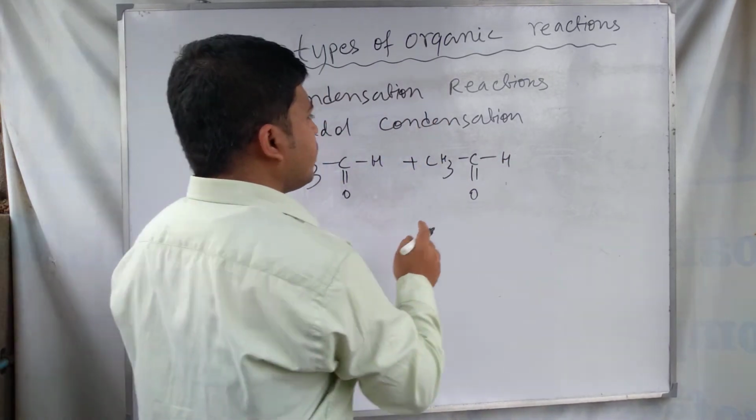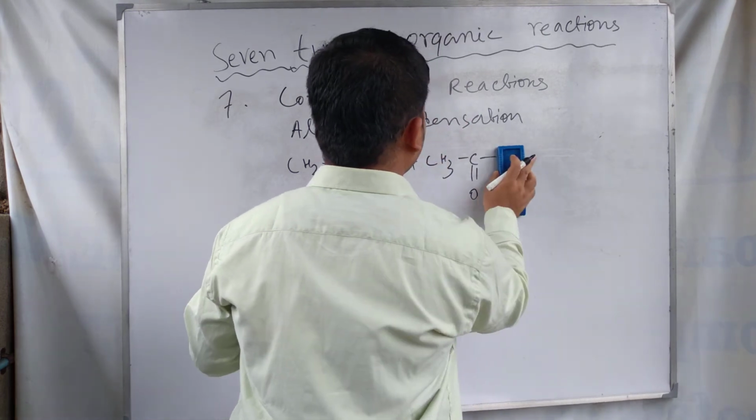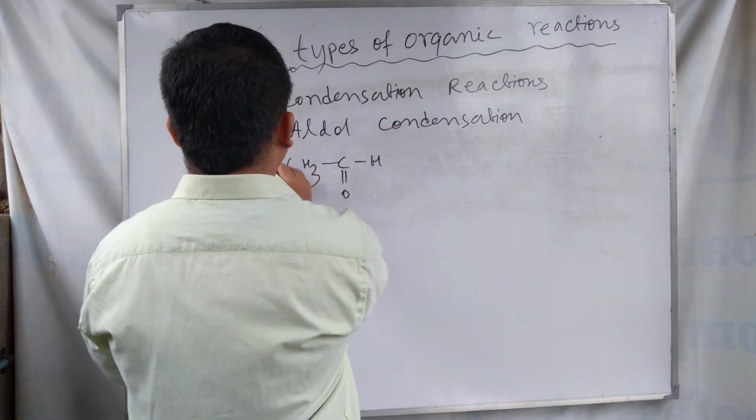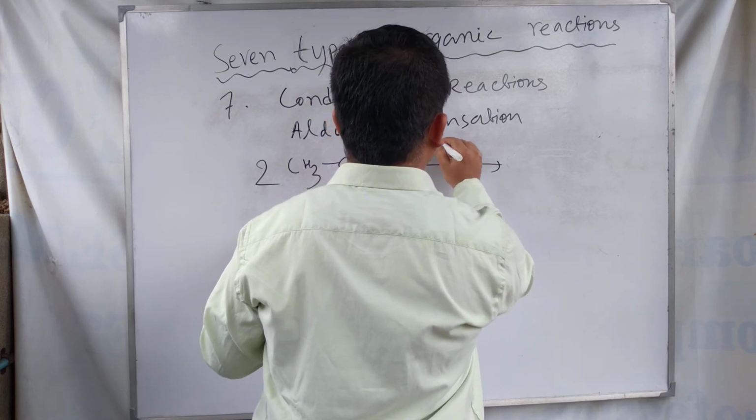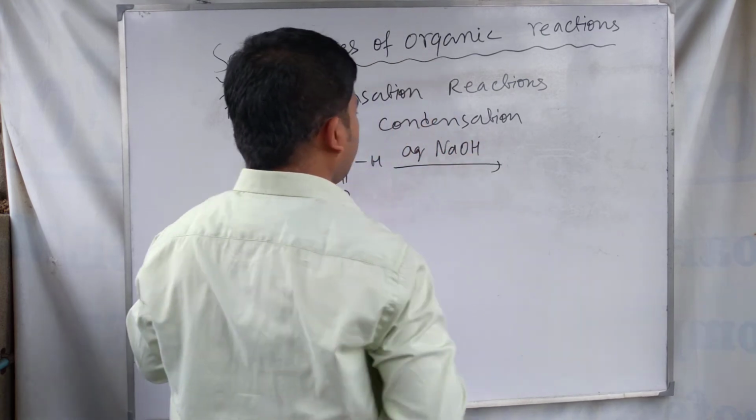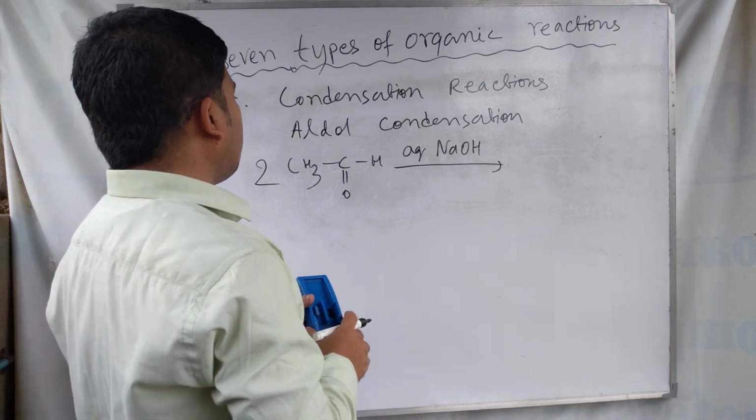In case of aldol condensation, suppose we take acetaldehyde molecules, two acetaldehyde molecules. When they react in presence of aqueous sodium hydroxide, it forms a compound.